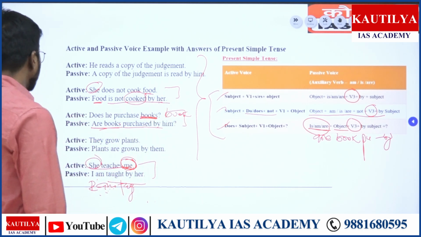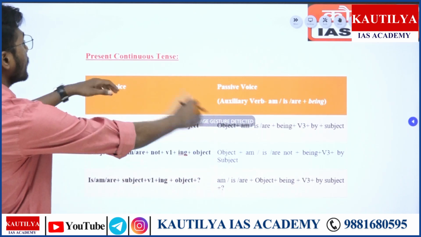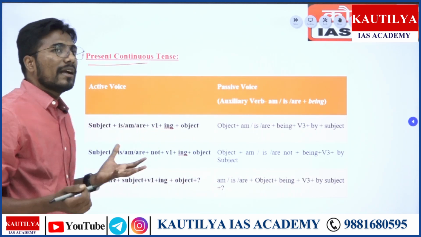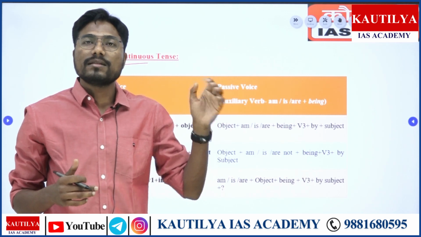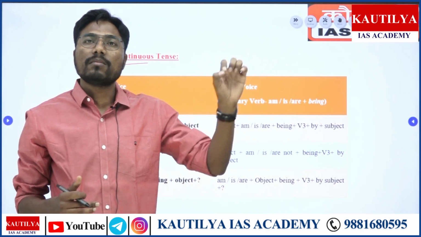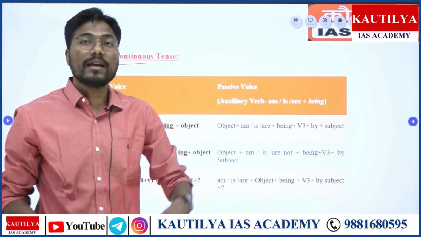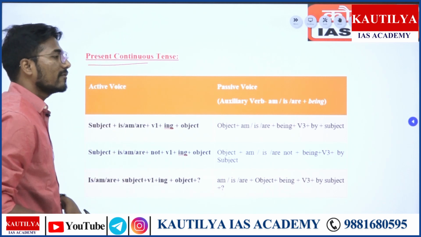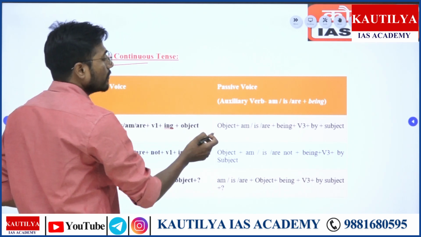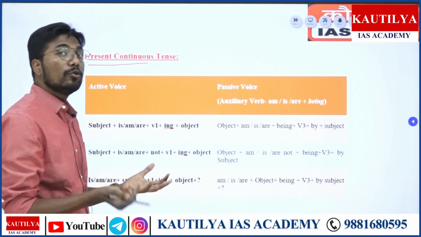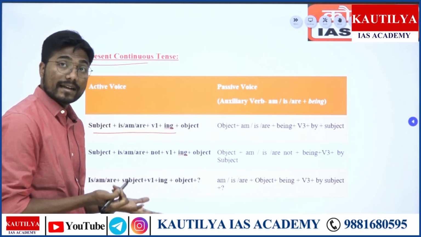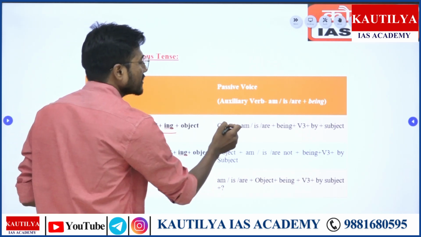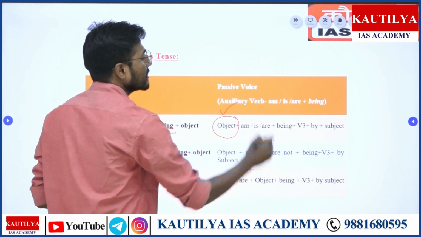Moving ahead, the continuous tense. As we know, when it comes to continuous tense, we have a very clear-cut formula: subject, am is are, verb form number 4. This is the formula, right? Let's try and deconstruct that formula into passive voice. This is the regular formula of active voice. When it comes to passive voice, the object will remain the same.